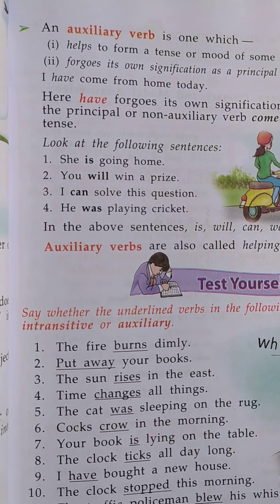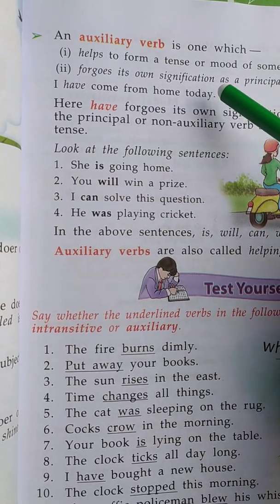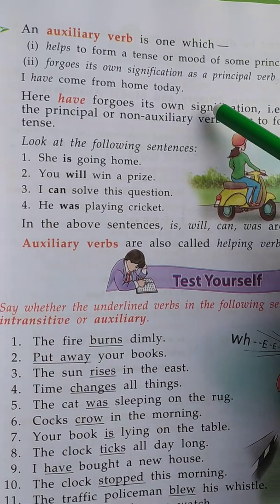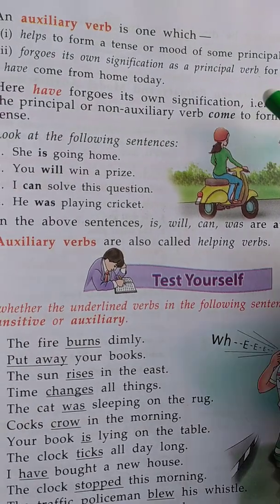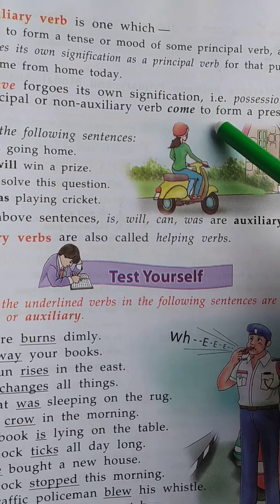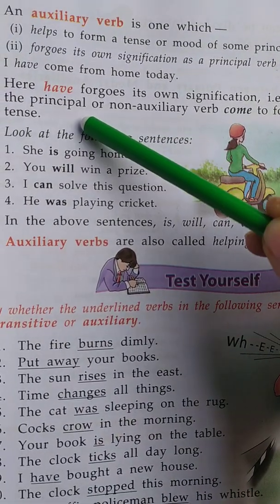Okay, see here, I have come from home today. Here, have forgoes its own signification, that is possession. It helps the principal verb come to form a present perfect tense.